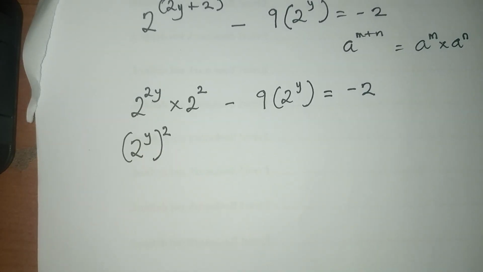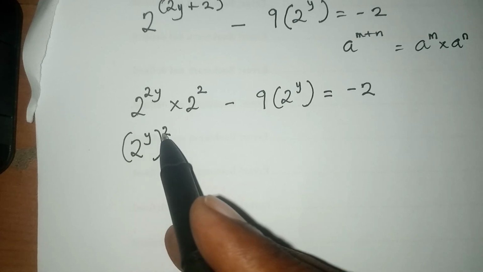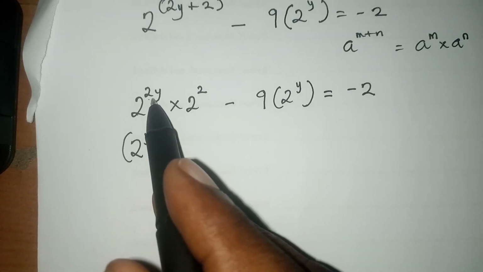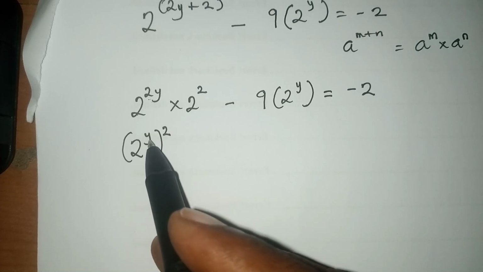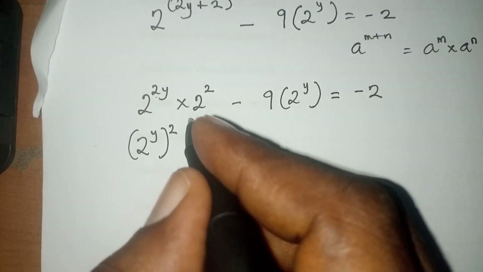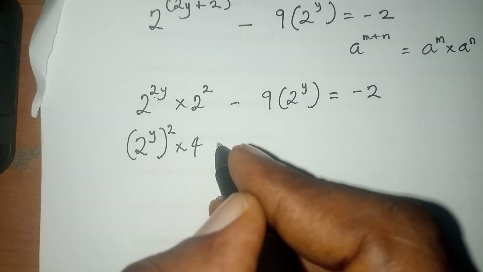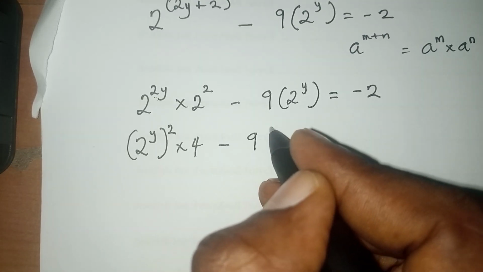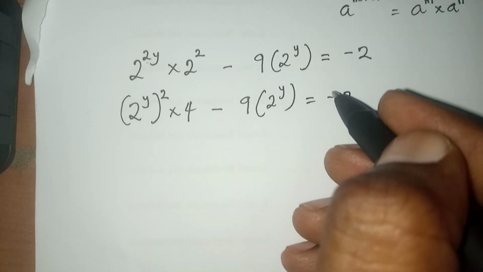If you remember the law of power, if you multiply this y times 2, it's going to give you the same thing as 2y. So you always separate it, the letter before the number. So you have this. Then 2 raised to power 2 is 4, minus 9 into 2 raised to power y equals to minus 2.